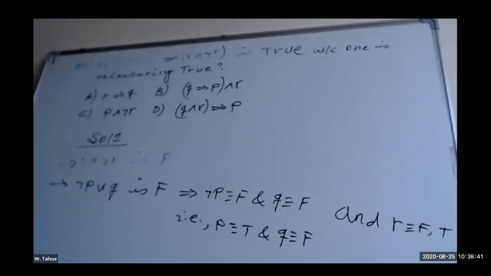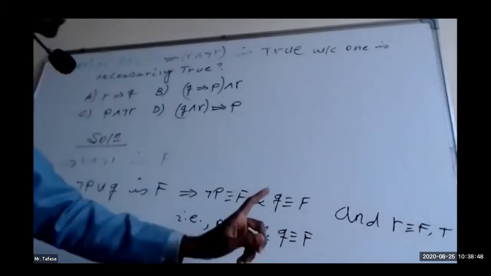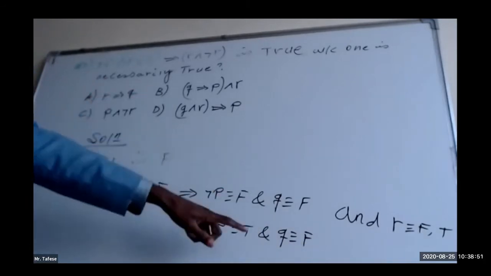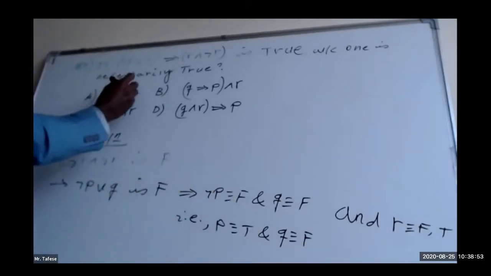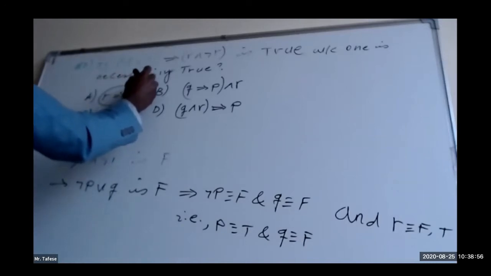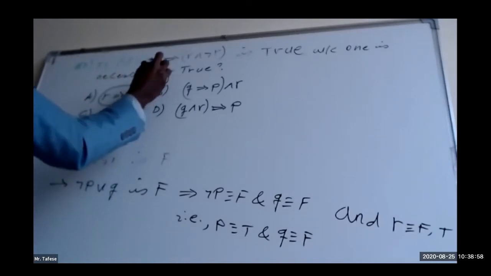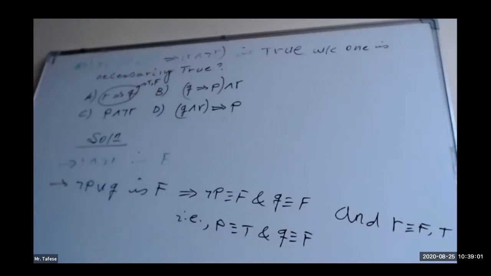Sometimes it may be false, sometimes true, but not at the same time. If it is optional, we cannot say necessarily true. So A cannot be the best answer.